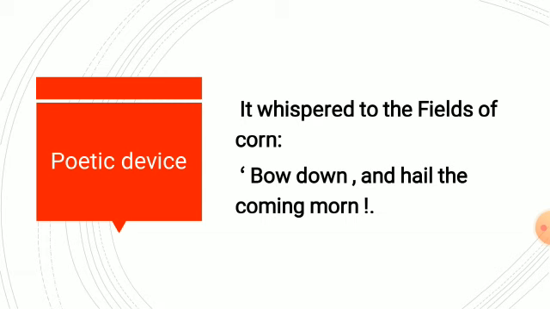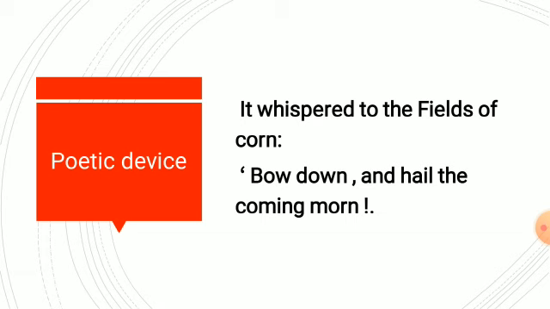Now what do you mean by personification? Personification means human action is given to non-human or non-living things. In other words, when any non-living or inanimate object gets human action, it is personification. So if you go through this stanza, it whispered to the field of corn, bow down and hail the coming morn. Whispered means in a very low voice.